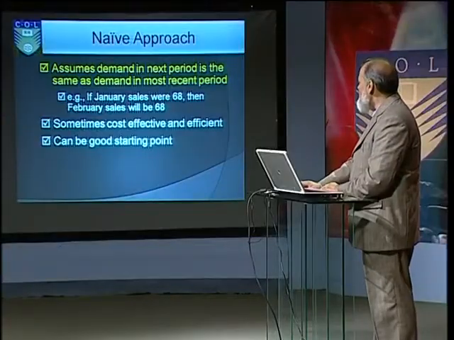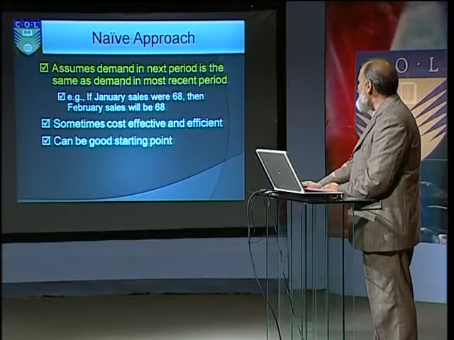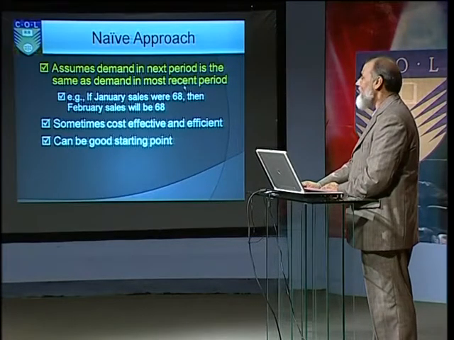Right. So, I think we understand the various components of time series forecast. We would like to know the quantitative methods of forecasting. Okay. Aisha, as we mentioned, there are 6 or 7 quantitative methods, and we started with naive approach. Naive approach is, I think, the simplest, easiest, straightforward method of forecasting, which assumes demand in the next period is same as demand in most recent period.